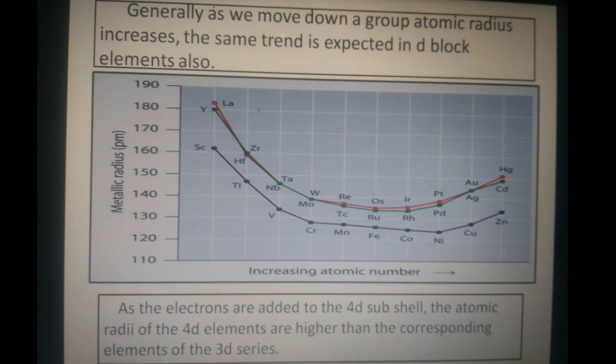Generally, as we move down the group, atomic radius increases. The same trend is expected in d block elements also. As the electrons are added into the 4d subshell, the atomic radii of the 4d elements are higher than the corresponding elements of the 3d series.